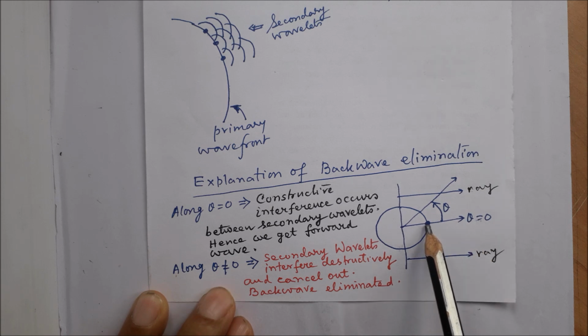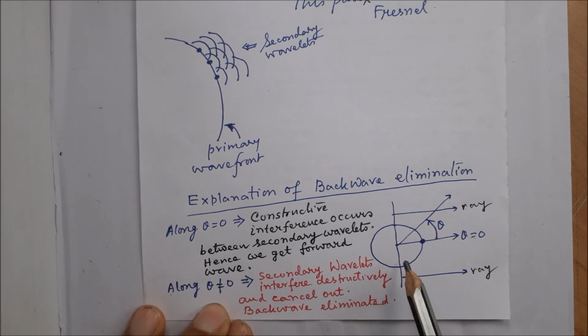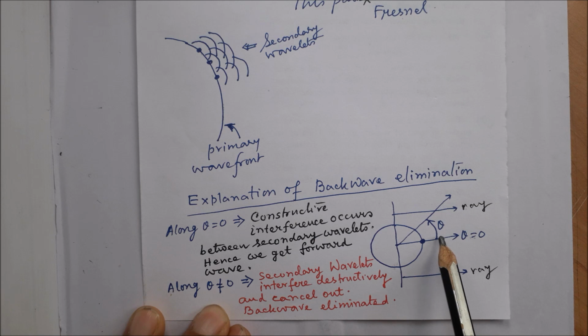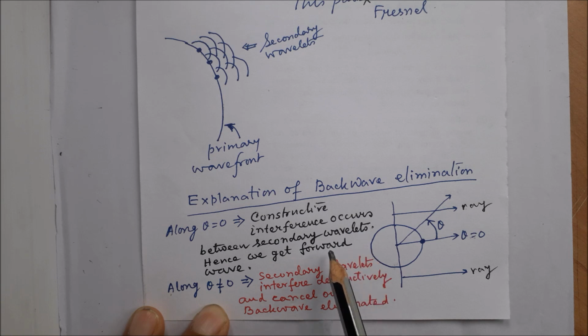Constructive interference between the secondary wavelets helps it to move forward. But for all other directions, theta not equal to 0, as well as the backward direction, the secondary wavelets interfere destructively, cancel out, and therefore there is no question of energy being propagated in the backward direction. So this explains back wave elimination.